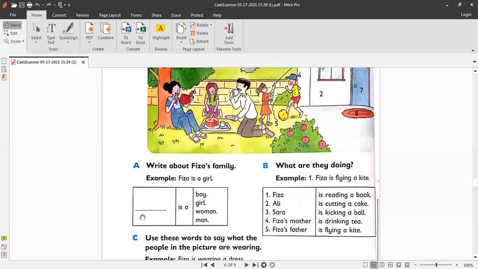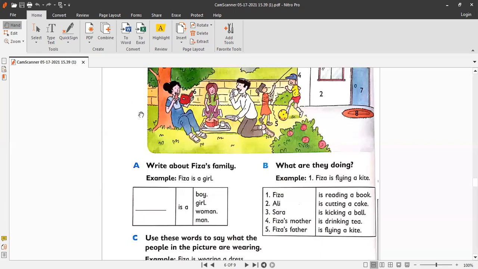Okay, after that you will write here mummy. Mummy is a woman, right? So write mummy here and you choose the color, like for example blue. Mummy is a woman. Okay, and the last you have to write here daddy. Daddy is a man.